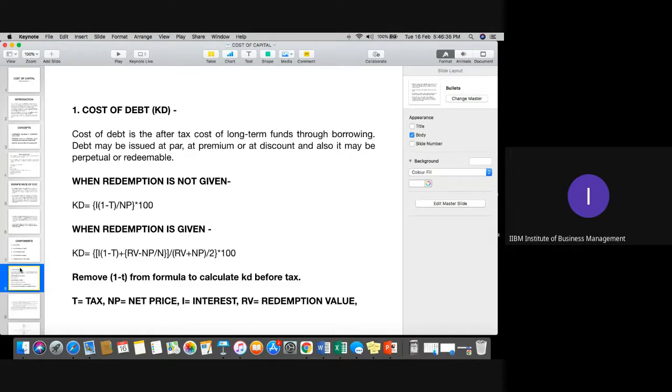Anyone else? What is cost of debt, or what are the debt options which the company does have, so that the company may need to incur some cost on the debt?